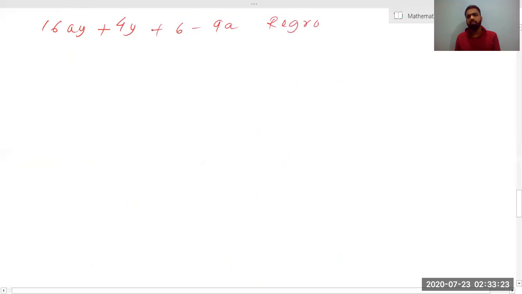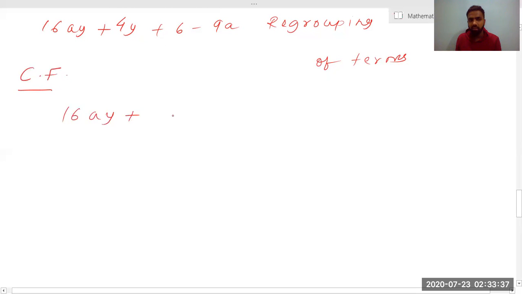Instead of going for regrouping of terms, what we will try to do is use the same method of common factor and see if we can find a common factor for this one. 16ay plus 4y plus 6 minus 9a. Now we will again split this.